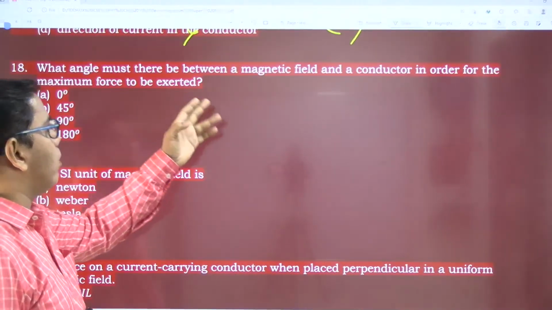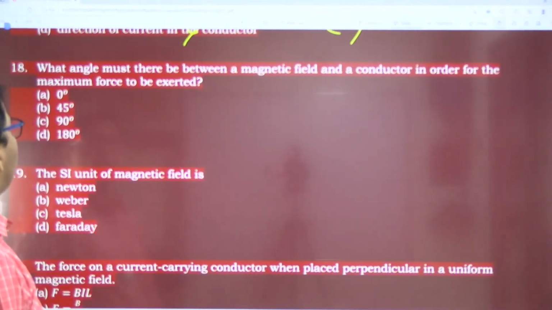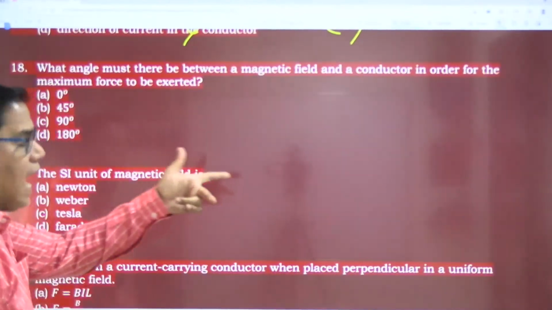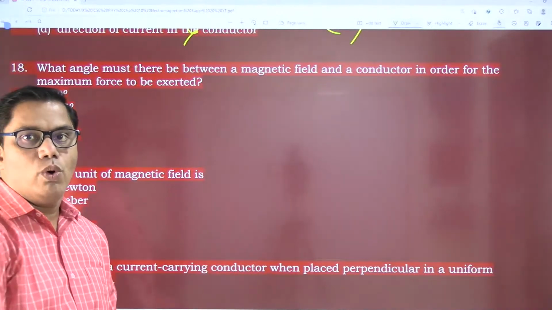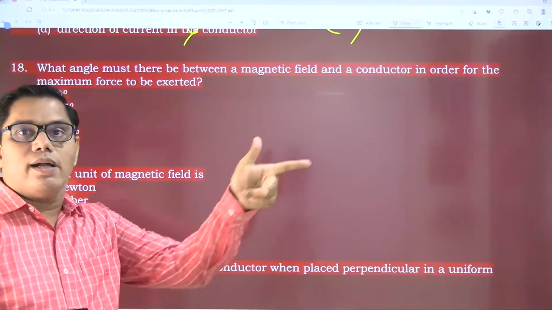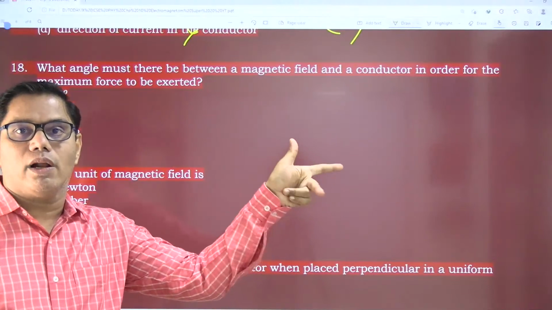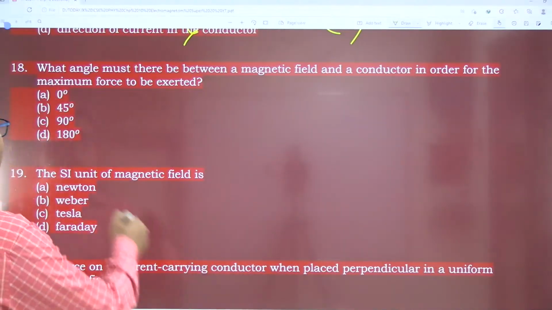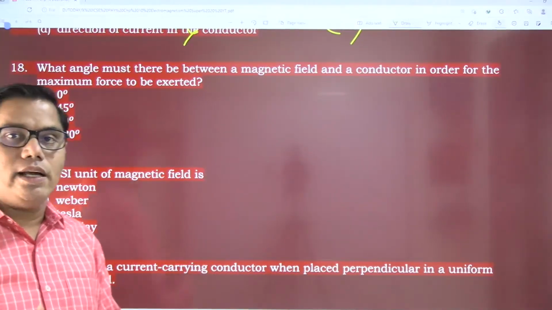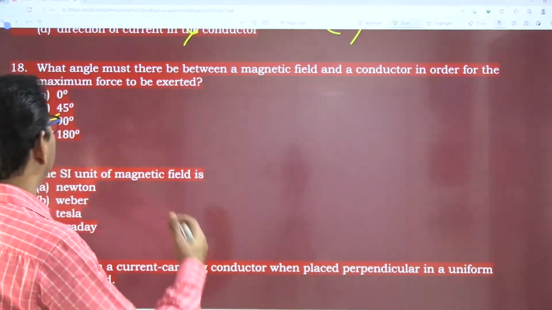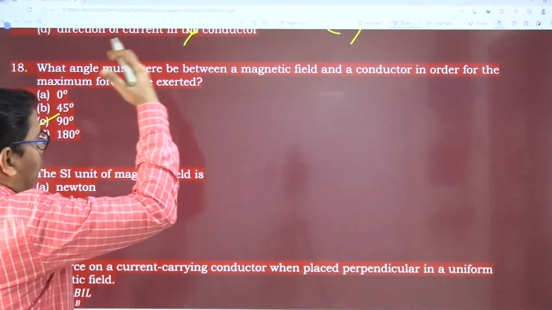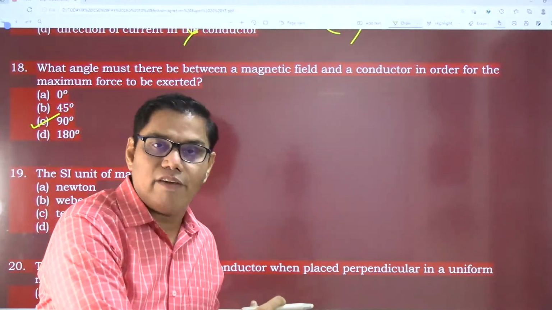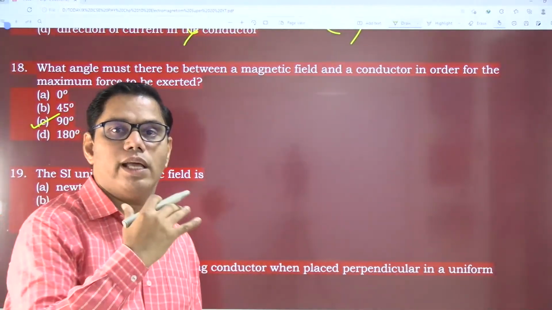What angle must be there between the magnetic field and conductor for the maximum force? We know that whether it is a left hand rule or a right hand rule, all three fingers are held perpendicular to one another. Perpendicular means 90 degrees. At 90 degrees there will be maximum force and maximum induced current: maximum force in case of Fleming's left hand rule, and maximum induced current in case of the right hand rule.